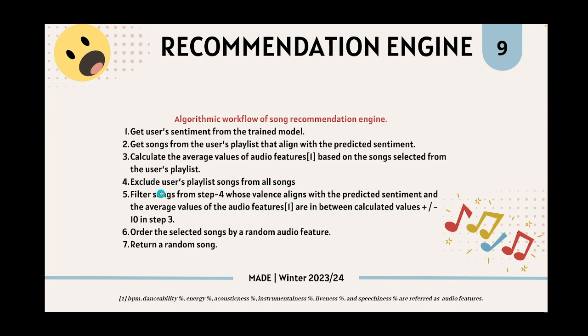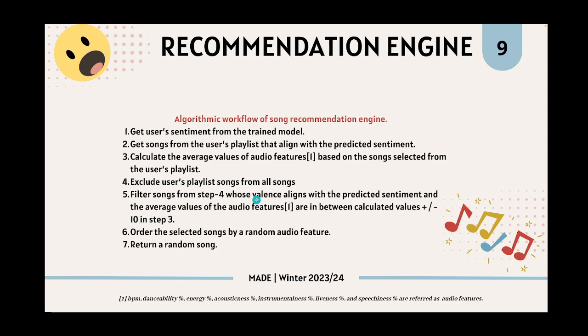These are the attributes that are in the dataset of Spotify music. And in the fourth step, it excludes the user's playlist from all songs, so that in the recommended songs, we do not get any songs that are already in the user's playlist. In the fifth step, the algorithm filters the songs from step 4, whose valence aligns with the predicted sentiment, and the average values of audio features are in between the calculated values plus minus 10 in step 3.